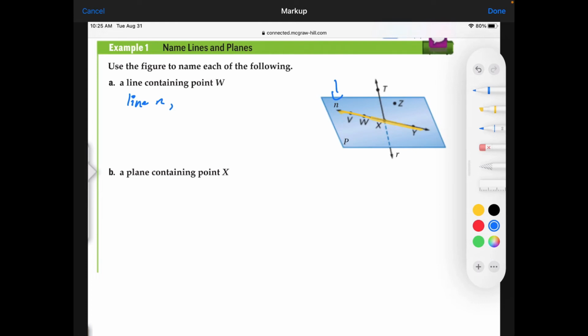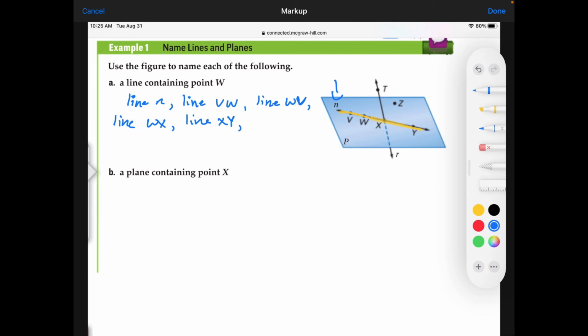Another way that we can name this is using 2 points on this line. I need 2 points. So we can say VW. We can write the word line, VW, or line WV. And we could use the other 2 points. We could say line WX. We could also say line XY. All of those would work, etc.